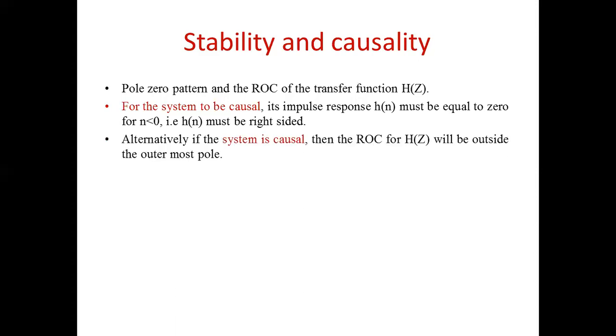And the other condition is, alternatively, if the system is causal, then the ROC for h of z will be outside the outermost pole. Are you getting this point? अगर आपका sequence right sided है, then what will be the ROC? We have discussed this in the Z transform. If the given function is a right sided sequence, then what will be its ROC?